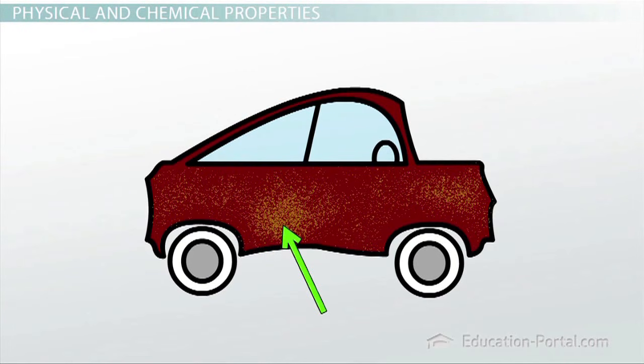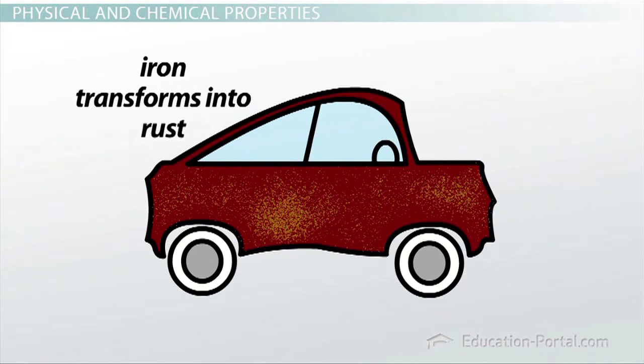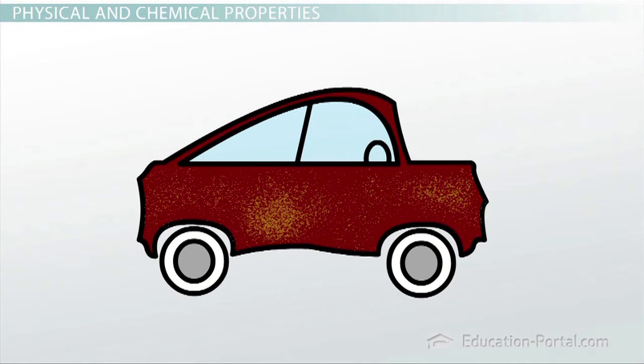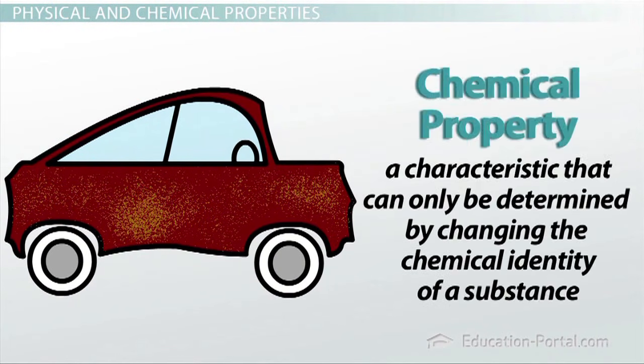Chances are that it may be starting to form some rust. Unfortunately, the iron that was used to make your car is not the most stable of the metals. When it is exposed to oxygen, it transforms into rust. This ability to react to oxygen to form rust is called a chemical property. A chemical property is a characteristic that can only be determined by changing the chemical identity of a substance.